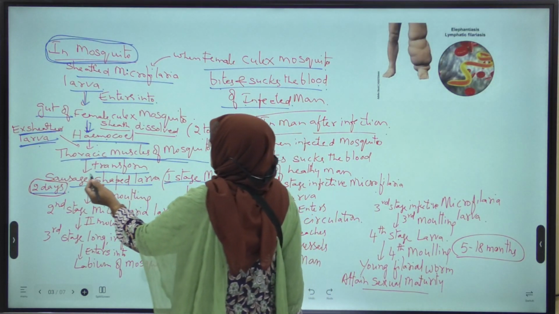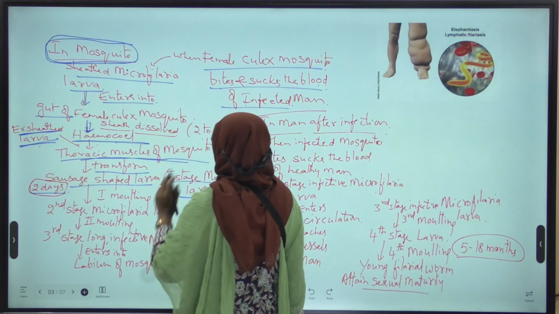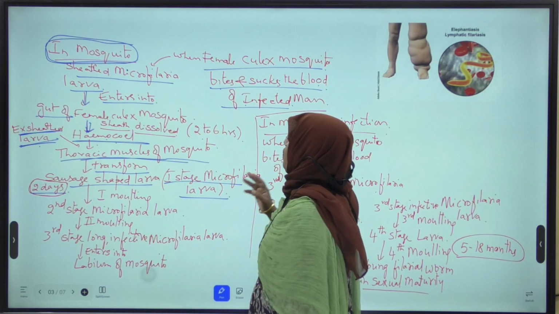This sausage-shaped larva is otherwise called first stage microfilaria larva.